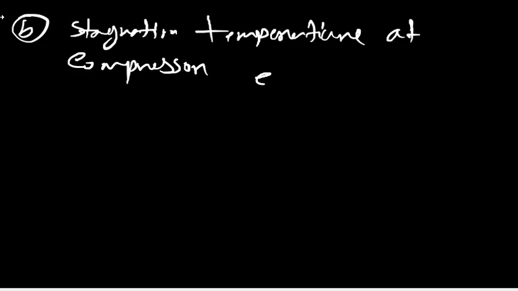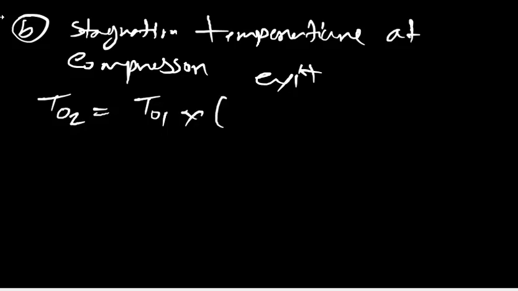For that, we know the formula: T2 stagnation equals T1 stagnation into